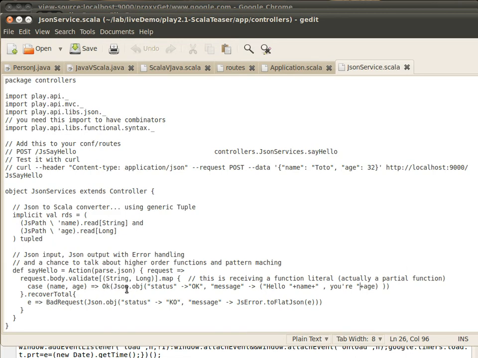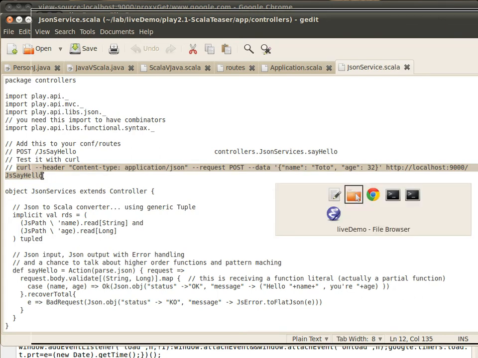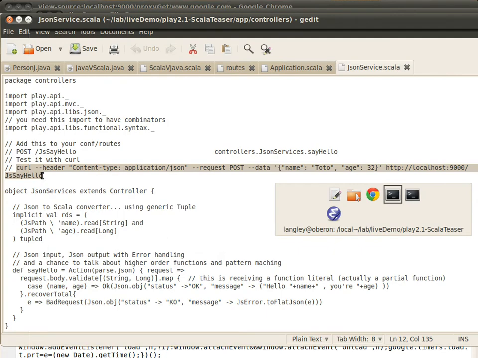In fact, what we're doing is constructing a JSON object right here in line. It's a JSON object with a status that's OK and a message that's hello name. We'll go over the error handling in just a second. But to exercise this, let's grab this line here, so we can use curl to illustrate